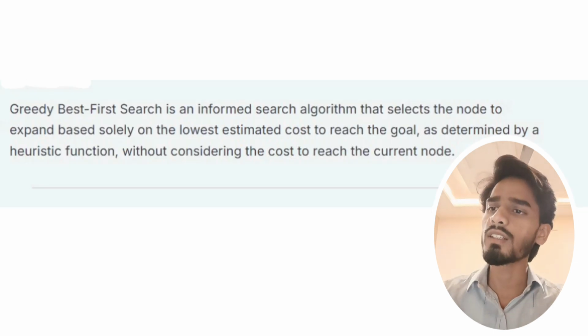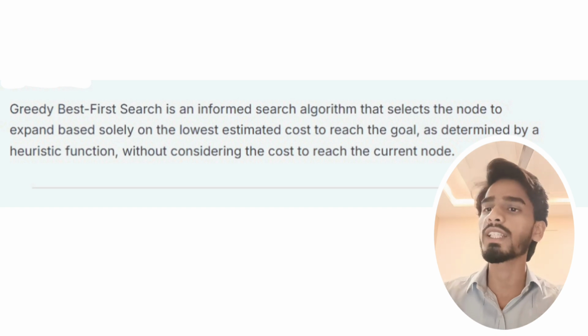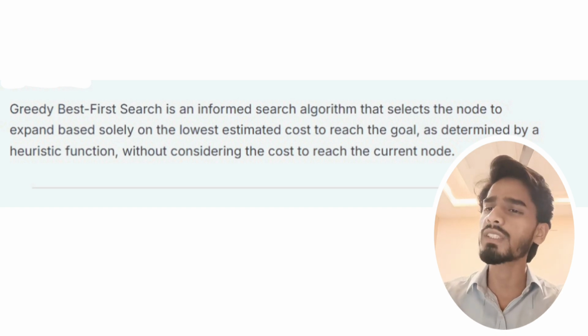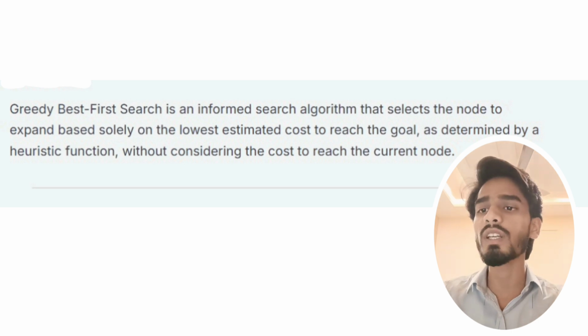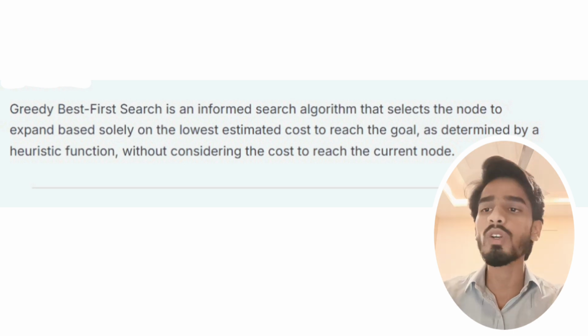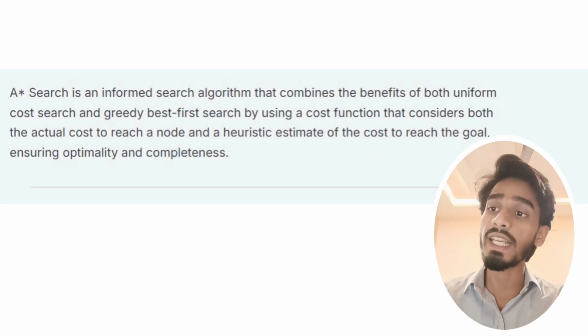So, in this, first comes greedy best first search. Greedy best first search is an informed search algorithm that selects the node to expand based solely on the lowest estimated cost to reach the goal, as determined by a heuristic function, without considering the cost to reach the current node.